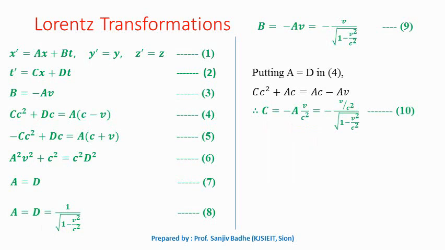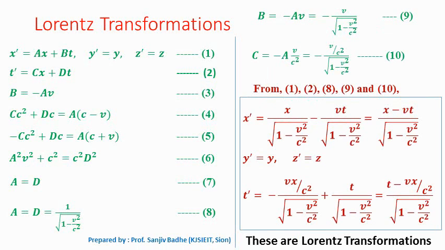So let us put these values of constants in equation number 1 and equation number 2, and we can write the Lorentz transformations.